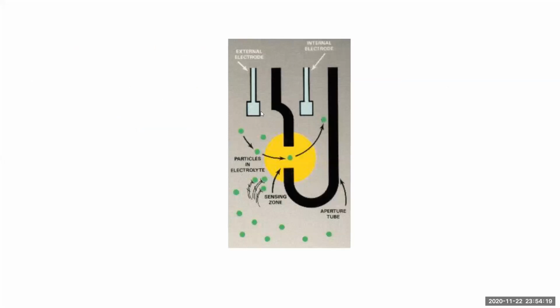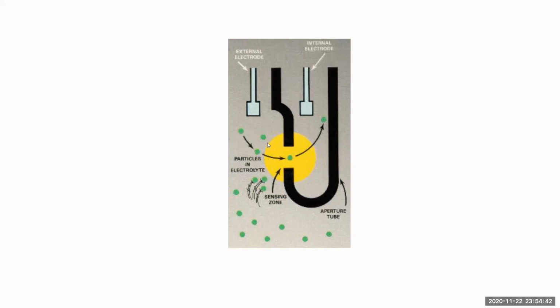This is the electrical anode and cathode. This is the current passing here. The blood we are giving, the particles will pass in between the two, like a resistance. So the change in impedance caused by the RBC particle is how the machine is giving us the values.